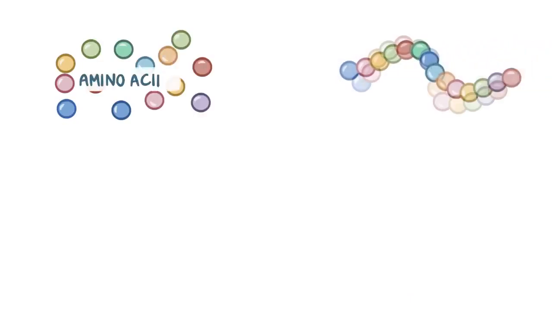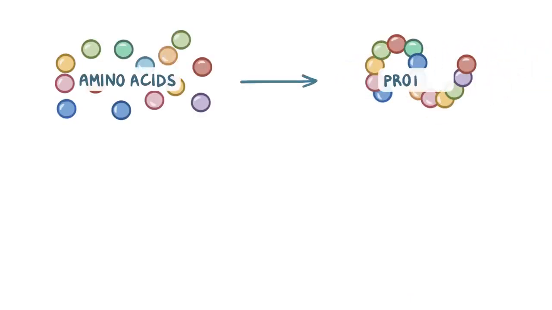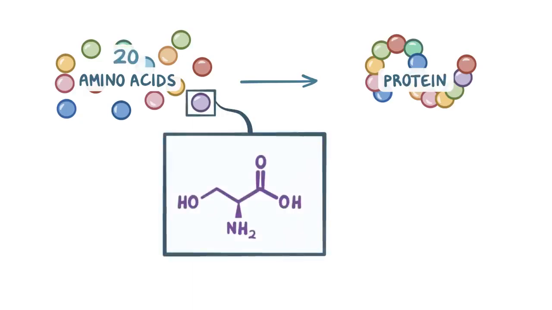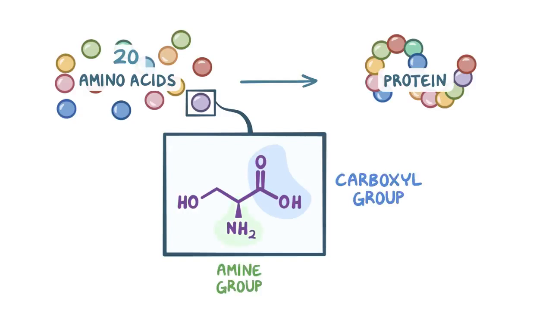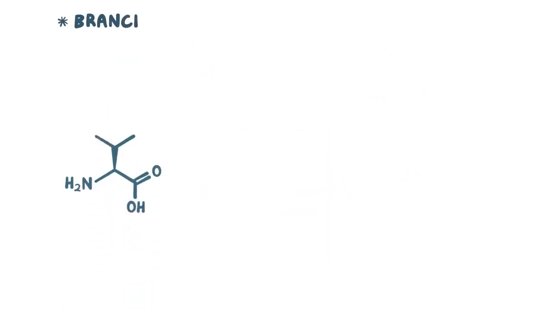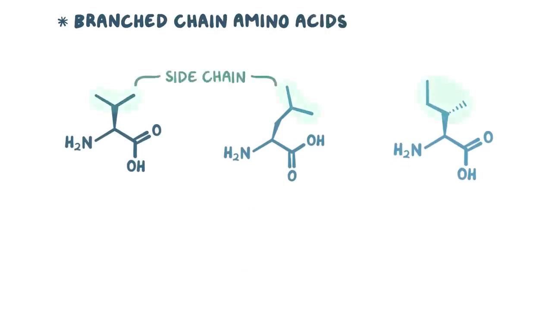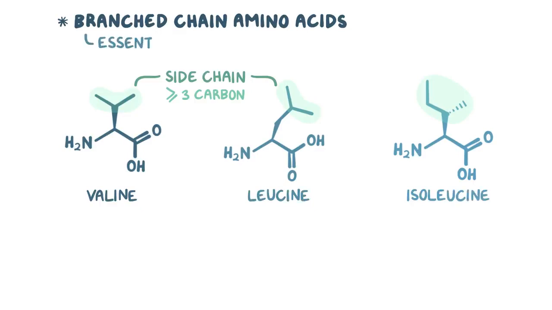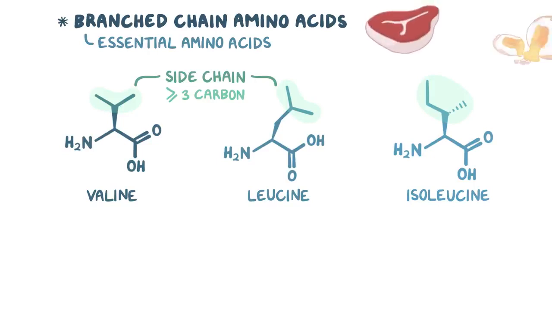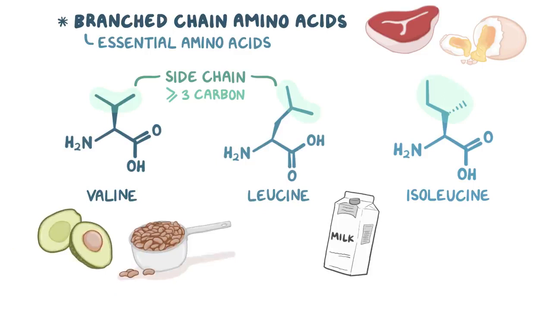Now, amino acids are the basic building blocks that make up proteins. There are 20 amino acids used in the human body, and they all contain a carboxyl group and an amine group. The branched-chain amino acids have a side chain containing 3 or more carbons, and they include valine, leucine, and isoleucine. These 3 are essential amino acids, meaning our bodies can't create them, so you have to get them through protein-rich foods like meat, eggs, dairy, avocados, and beans.